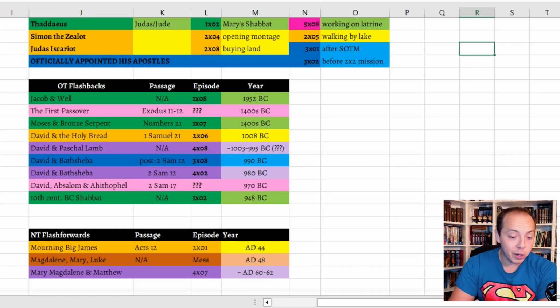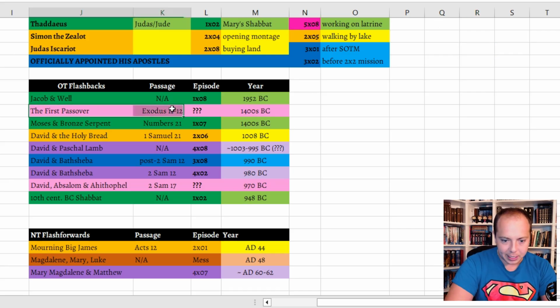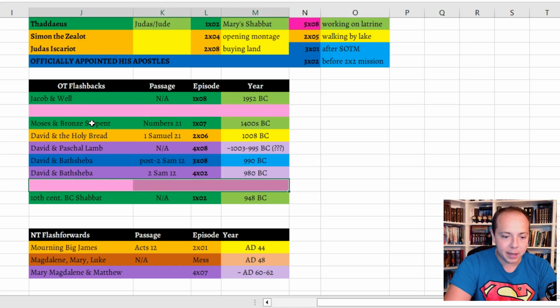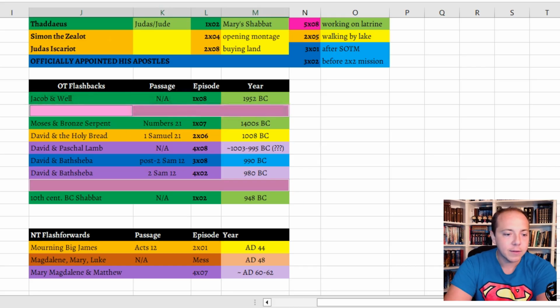I predicted that we were going to see both a depiction of the first Passover event in this season, and also possible references to David, Absalom, and Ahithophel from 2 Samuel chapter 17, but unfortunately, I've got to delete both of these because they did not show up in the show, which is a bit unfortunate for me, even though you might have to tune back in for my,